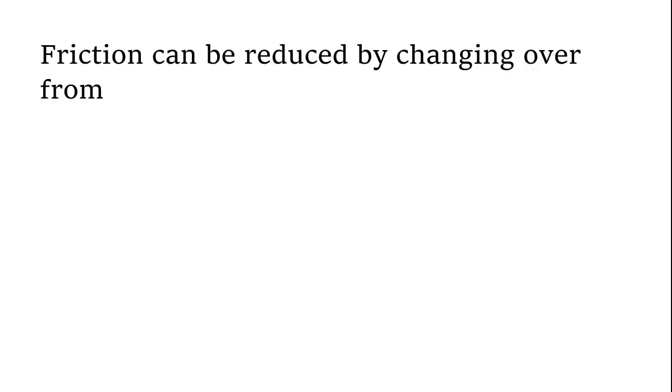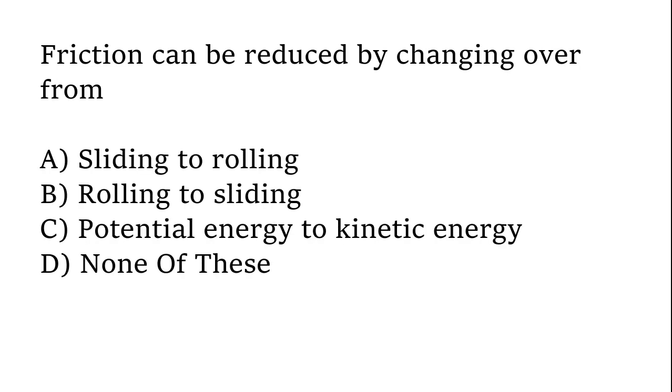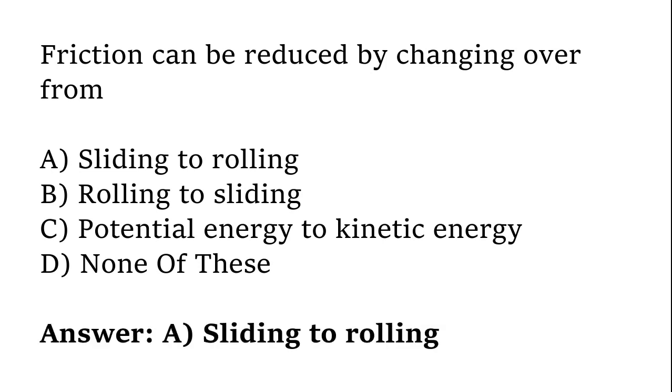Friction can be reduced by changing over from sliding to rolling, rolling to sliding, potential energy to kinetic energy, none of these. The correct answer is option A. Sliding to rolling.